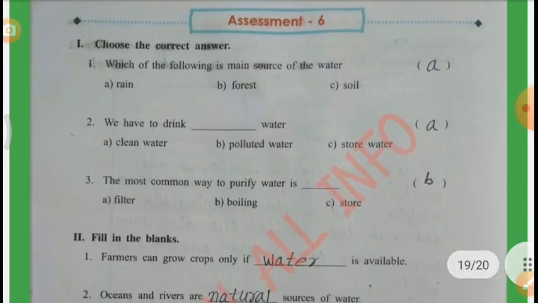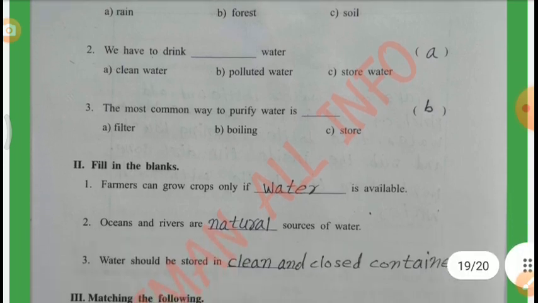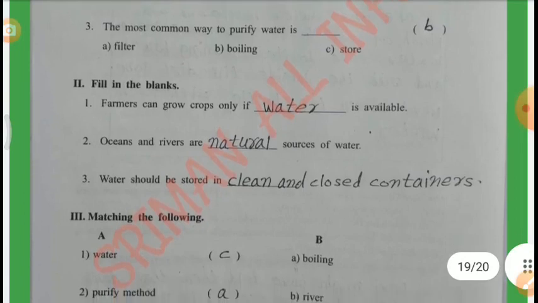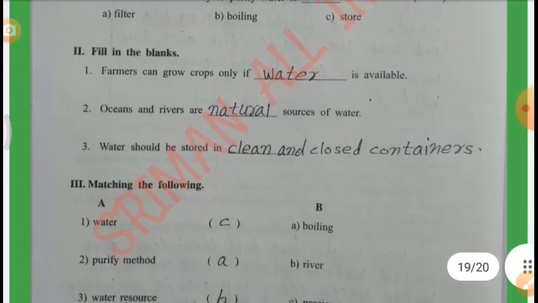Assessment 6. Choose the correct answer. Which of the following is the main source of water? A, rain. Second one, we have to drink clean water. The most common way to purify water is boiling. Fill in the blanks.